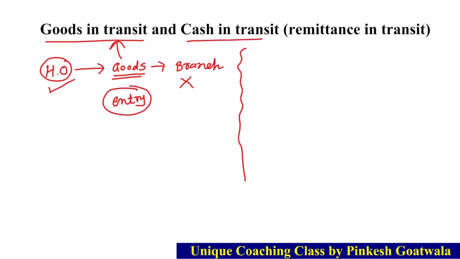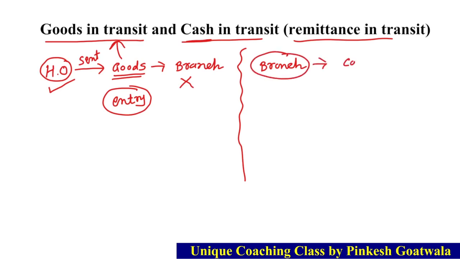Now cash in transit or remittance in transit. So remember, always it's a fixed point. Who sends goods? Always head office sends the goods. Okay, always goods head office send કરે. And who sends the cash? Remember, always branch sends the cash. Okay, branch જે goods sold કરશે અને જે સેલિંગના જે પણ પૈસા હશે, કેશ હશે. Okay, so branch